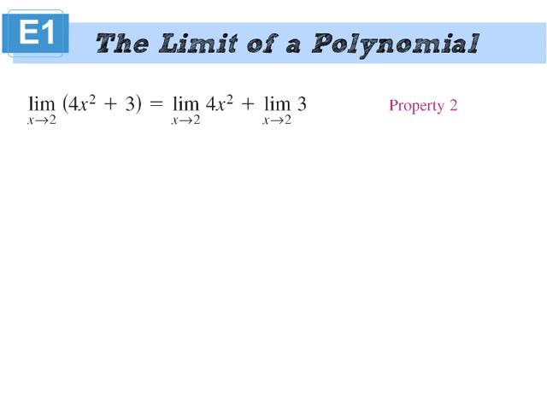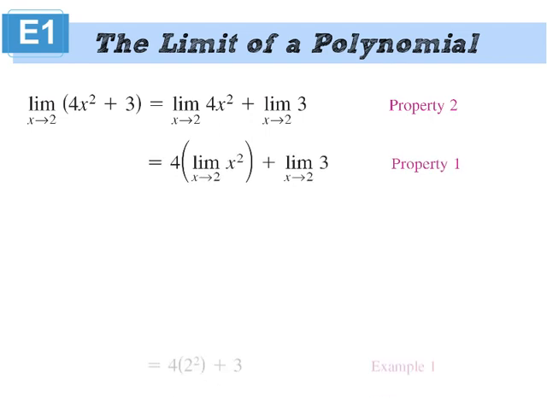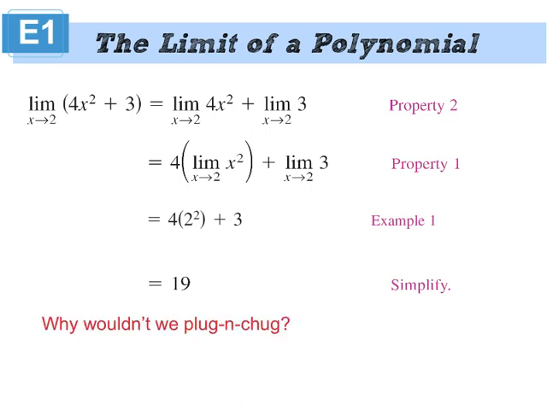First thing you should always do in a limit problem is plug and chug. This, however, and the properties on the previous slide are an explanation as to why you can plug and chug. Old school method would be to say, okay, well that's a limit of a sum, therefore I can do the sum of the limits, and then apply all these other techniques to get down to the answer of 19. But like it says, we would just plug and chug. But that's what allows us to plug and chug, using those properties.